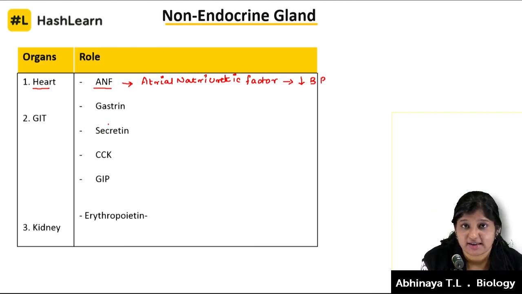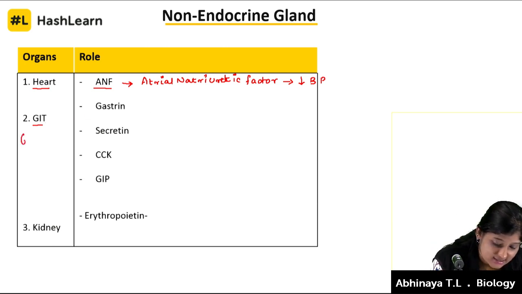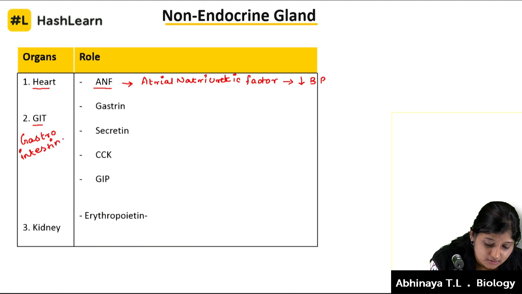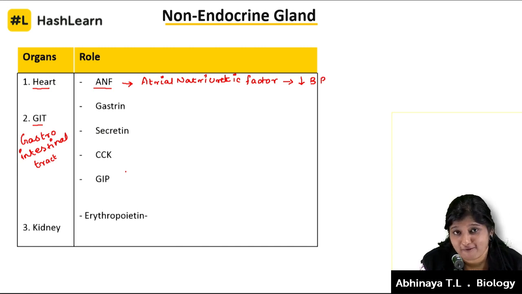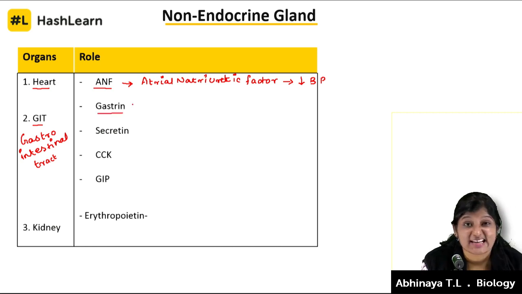Now the next non-endocrine organ is the GIT, the gastrointestinal tract. There are 4 major hormones or factors it releases. One is gastrin.